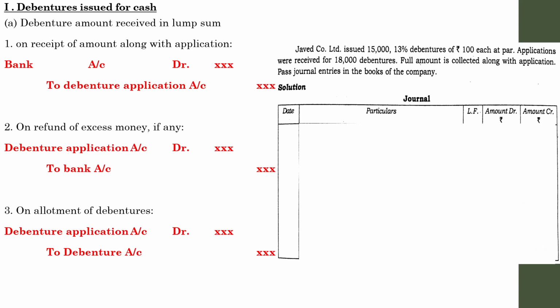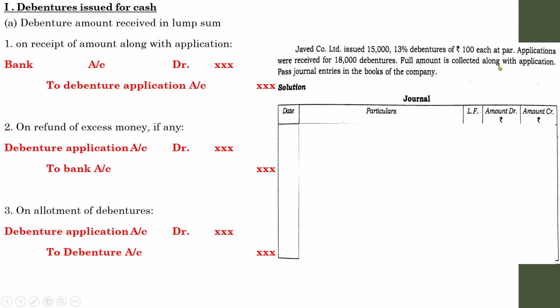Javed Company Limited issued 15,000 13% debentures of rupees 100 each at par. Application money received for 18,000 debentures. Full amount is collected along with the application. Pass the necessary journal entry. See, in the question it is mentioned that 15,000 was issued, received 18,000. That itself shows that it is an oversubscription. Here full amount is collected along with the application, so it also mentions the collection of amount in lump sum, otherwise it wouldn't have mentioned this sentence.